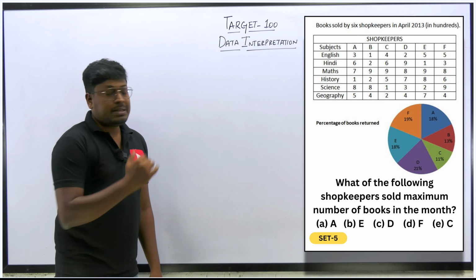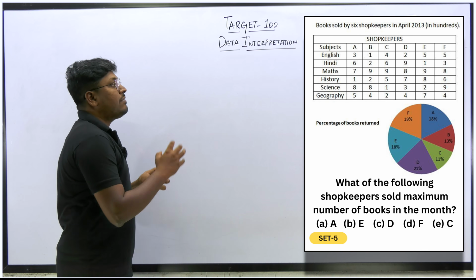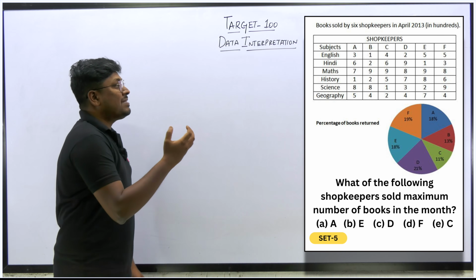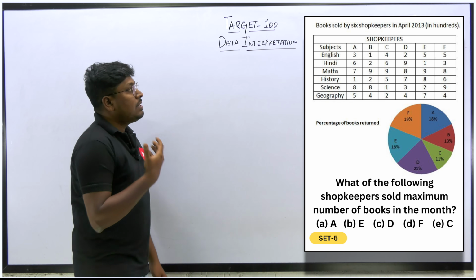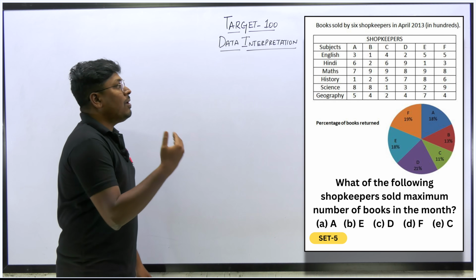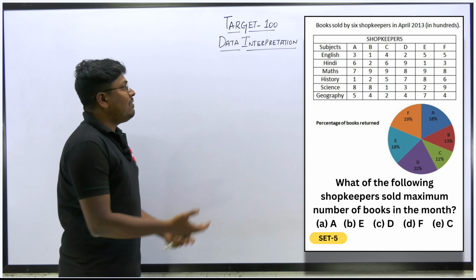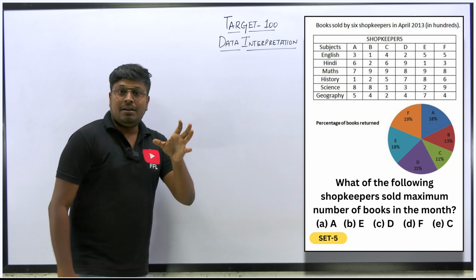So friends, here is set number 5 DA. They have given a table chart as well as a pie chart. The pie chart is based on the total books that were returned, and the table chart shows the total number of books that were sold, right? Subjects are A to F, different subjects have been given, and all the values are in hundreds.